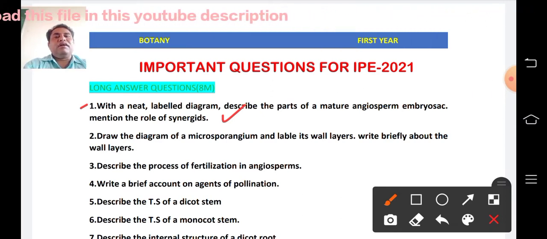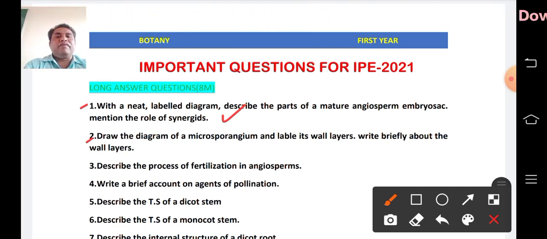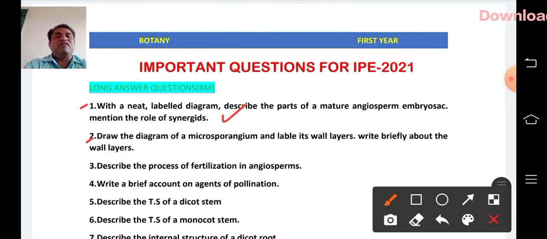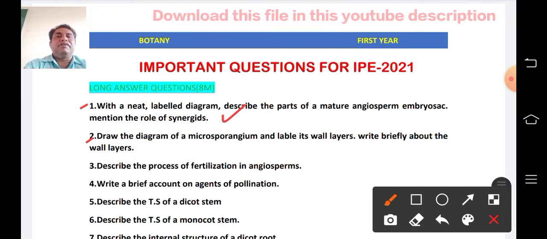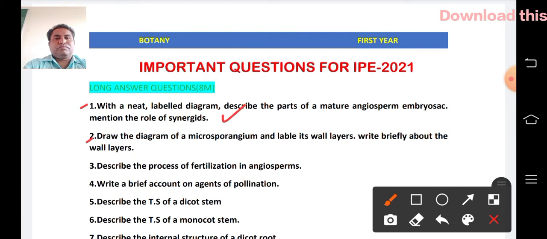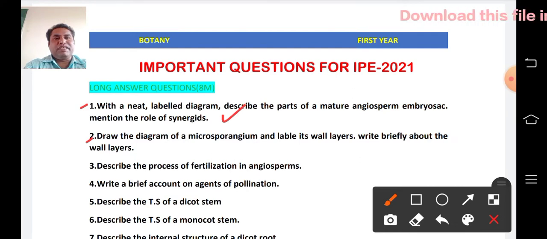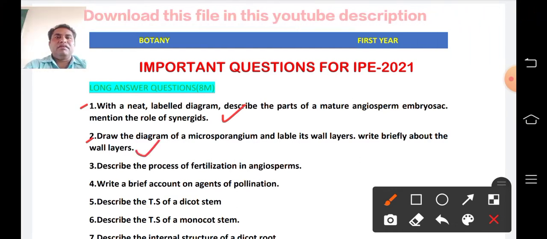And the second long answer: draw the diagram of a microsporangium and label its wall layers. Write briefly about the wall layers. This question is also in the third unit. It also often came in examinations, and I am expecting it to appear in this academic year, so you have to prepare well.